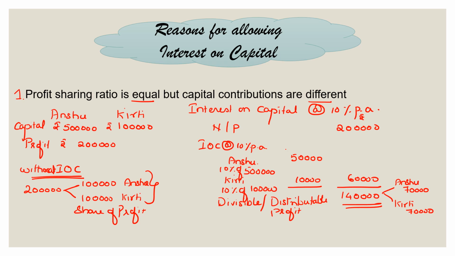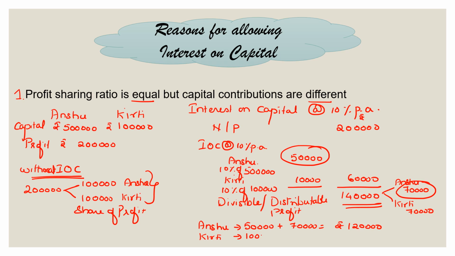So how much does Anshu get at the end? He gets 50,000 plus 70,000. So Anshu would be getting totally 50,000 as interest on capital plus 70,000 as a share of profit, rupees 1,20,000, whereas Kirti would be getting 10,000 as interest on capital and 70,000 as a share of profit, that is rupees 80,000. Now this seems to be more fair than the one where there was no interest on capital.